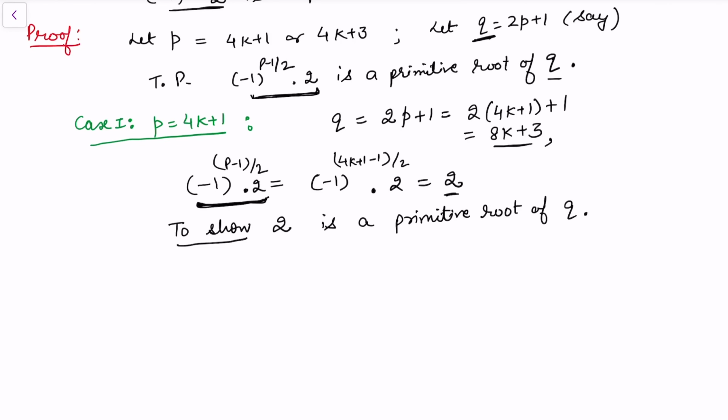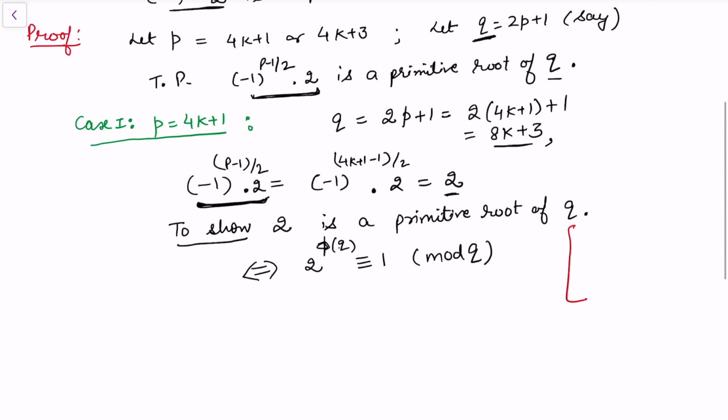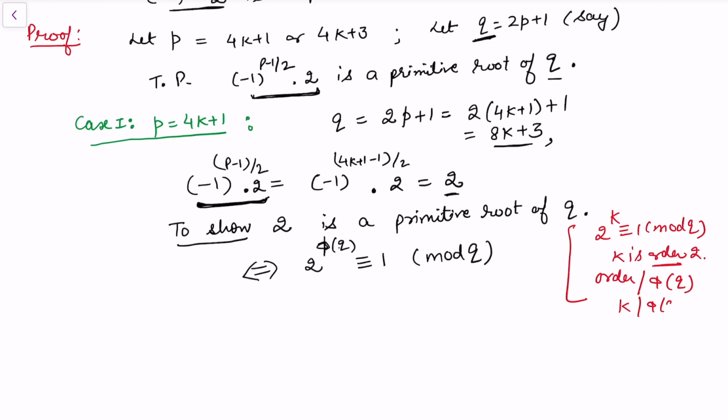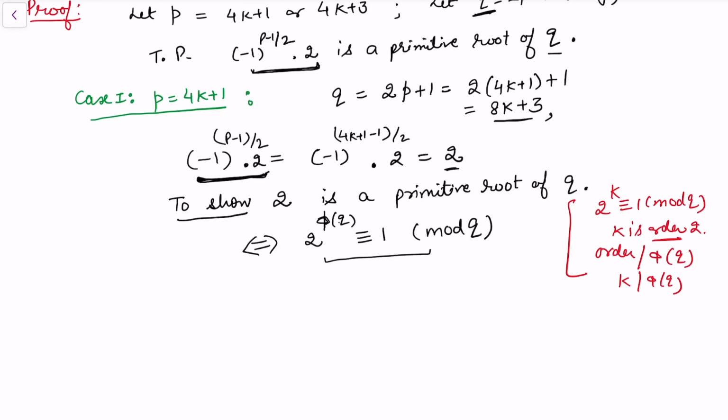2 is a primitive root of q if and only if 2 to the power phi(q) is congruent to 1 modulo q. This is by the definition of the primitive root. We can see here that if 2 to the power k is congruent to 1 modulo q, then we can say that k is the order of 2. And whenever we have this quantity as the order, the order divides phi of q. That means k must divide phi(q). So to show that this is a primitive root, what we have to consider is the possibilities of the order.